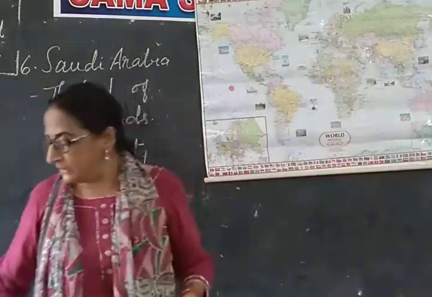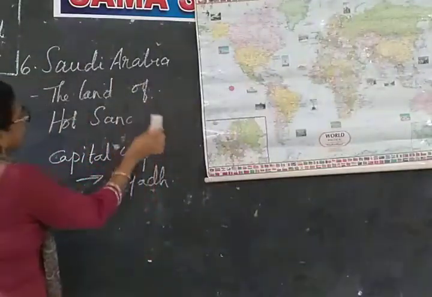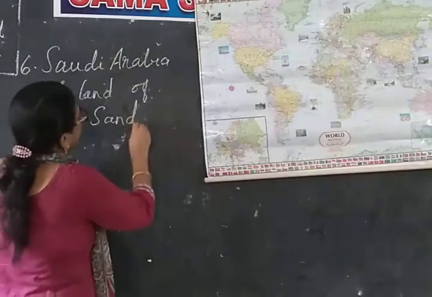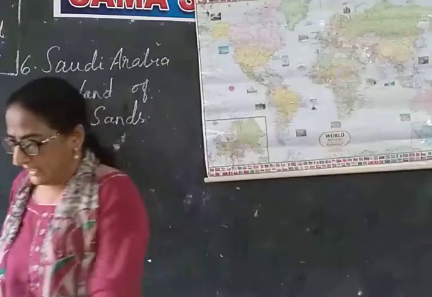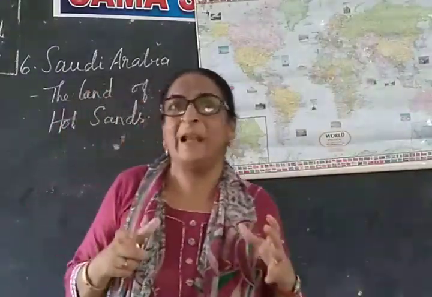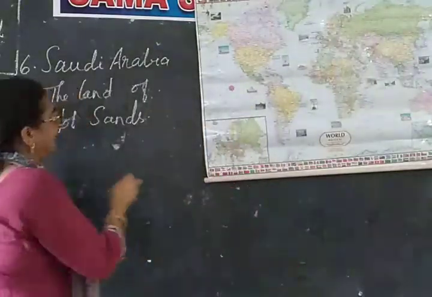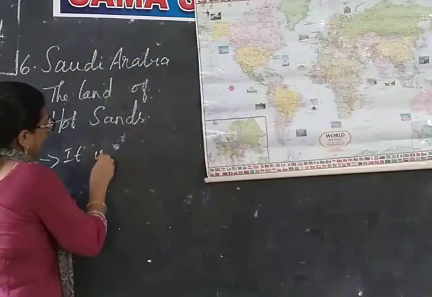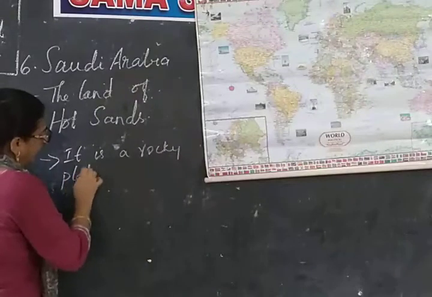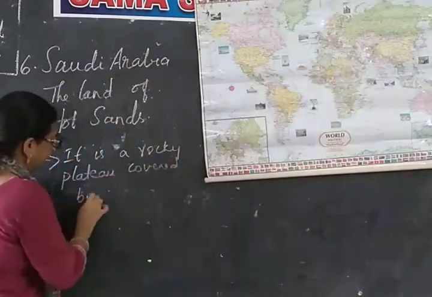Now let us learn about some land. We have to learn something about the land of this country. Now, a major part of Saudi Arabia is rocky plateau. It is a rocky plateau covered by loose sand.